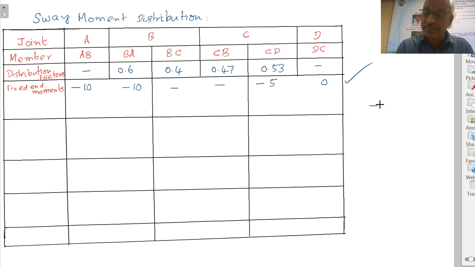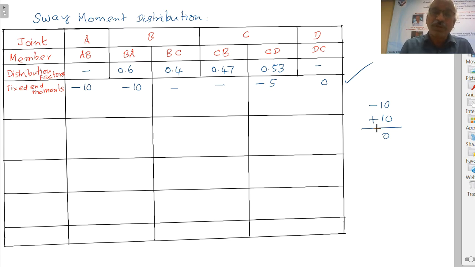When the moments in BA and BC are added, the algebraic sum must be equal to 0. But here there is only one moment, that is equal to minus 10. If joint B is to be under equilibrium, the algebraic sum of moments at any joint must be equal to 0. Therefore, if we want to make this 0, we have to apply plus 10. When we apply plus 10, that will become 0.